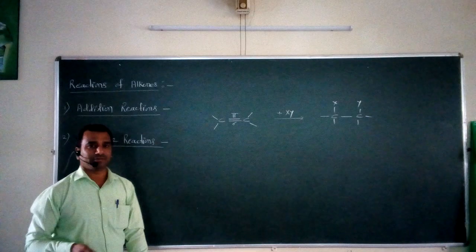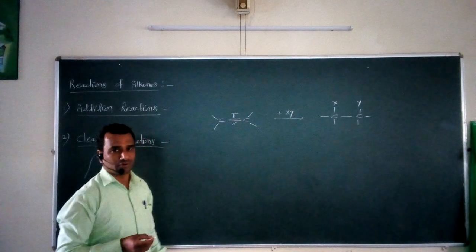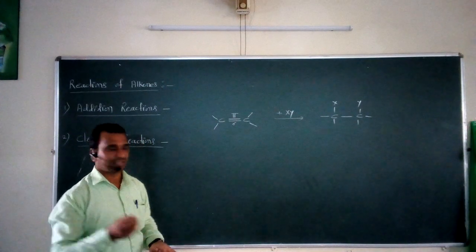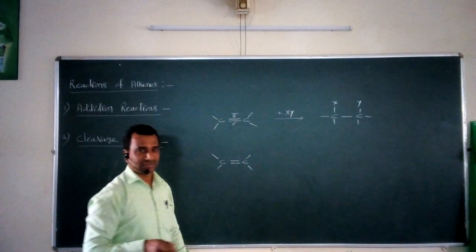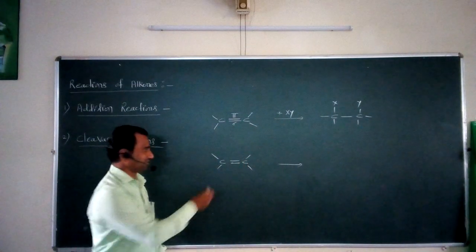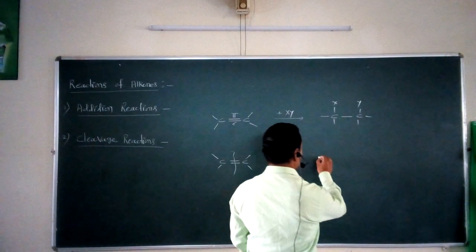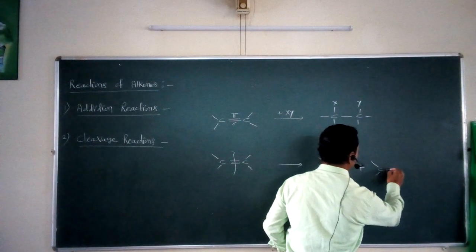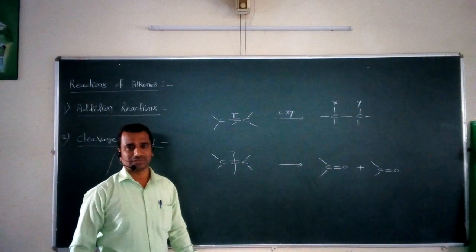Now the second type of reaction is called the cleavage reaction. What are cleavage reactions? For example, this is your compound, carbon-carbon double bond. Suppose this is carbon double bond carbon. If it undergoes the cleavage type of reaction, what happens? This carbon-carbon double bond gets broken, and it can form two different types of molecules. Suppose I write these two molecules here. So this carbon-carbon double bond gets broken, and the formation of two molecules takes place.